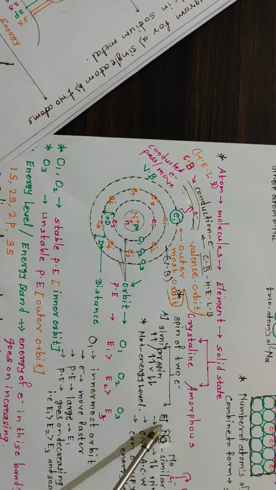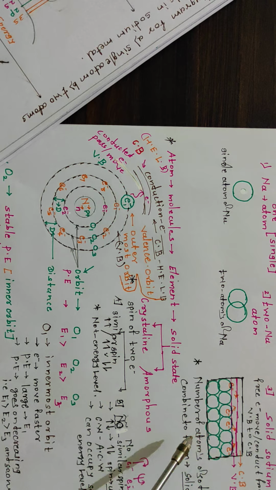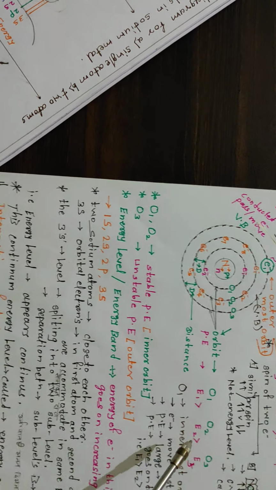Then the outermost electrons of the atoms in that crystal of sodium interact with each other.